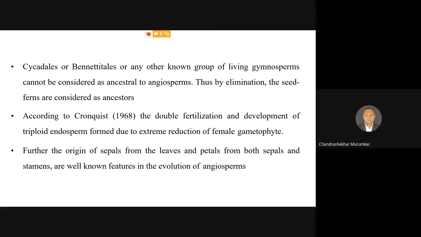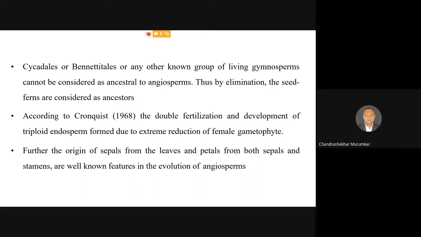Post-zygotic means the endosperm is formed in angiosperms after fertilization, whereas in case of pteridophytes, seed ferns, and even gymnosperms, the endosperm is formed before fertilization. And that's why in earlier groups, the endosperm is haploid in nature because it's part and parcel of the female gametophyte, which is haploid, whereas in case of angiosperms, it is triploid, where the diploid endosperm mother cell is fusing with one more set of genes which is coming from the microspore, and you know the embryology of angiosperms, which is giving rise to the triploid endosperm.